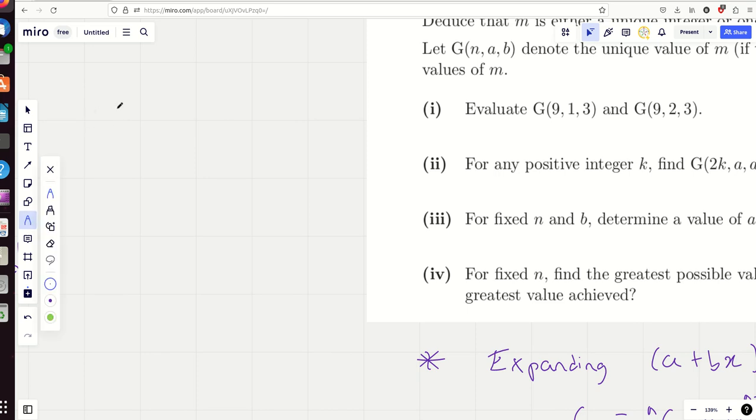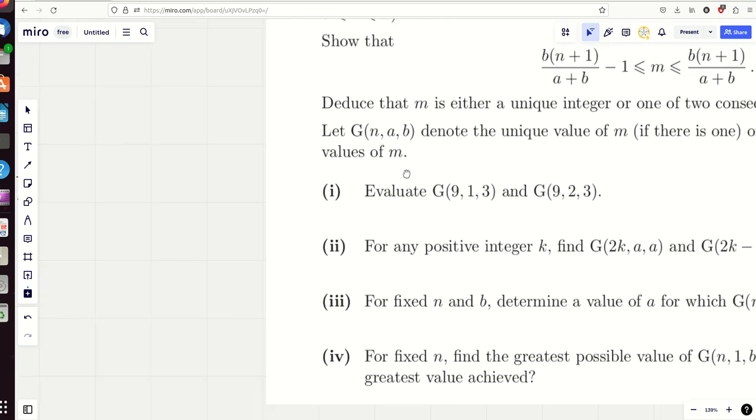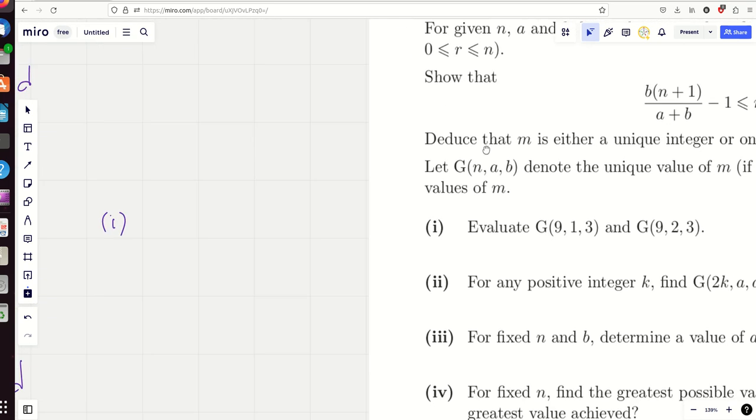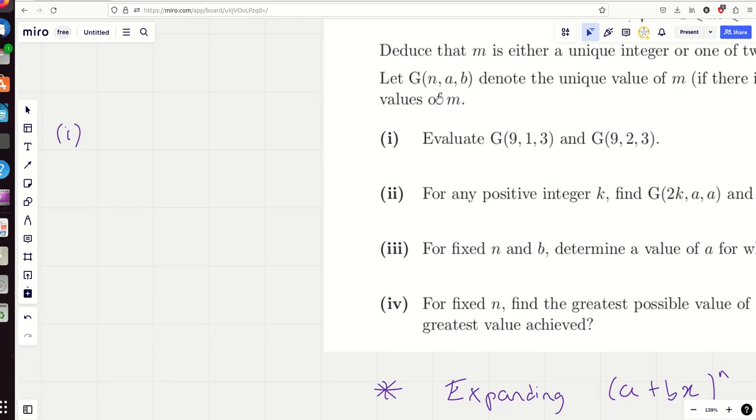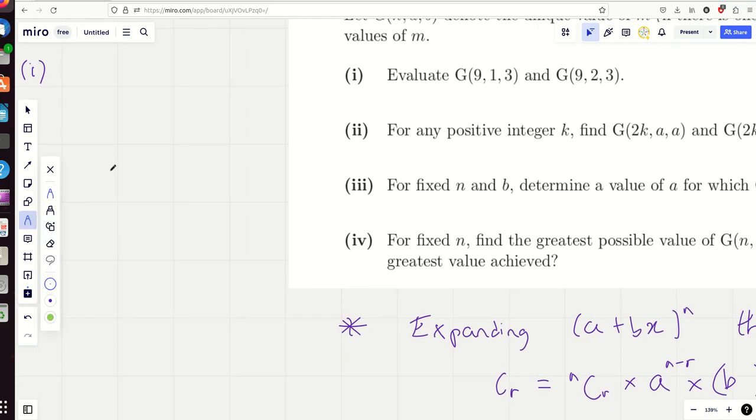Okay, part 1, you could do this, and this is the point, right? With STEP and MAT, don't think that if you can't do part 1, you definitely can't do part 2 or 3. That's not true. That's why it's a show that you can pick up marks. I mean, admittedly, they give you way more credit for full answers, but they do mark all 6 of the questions in this, and it's worth getting every mark you can. So if this looks like the easiest mark to get, then let's do it.